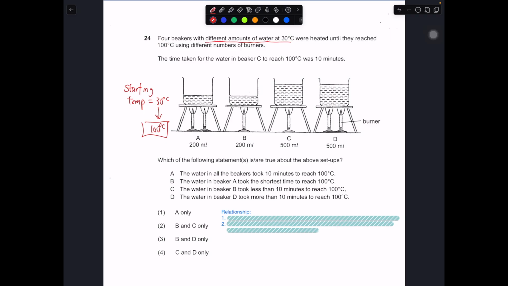Different numbers of burners were used: we only have 1 burner or 2 burners for setups A to D. The time taken for the water in beaker C to reach 100 degrees Celsius was 10 minutes.